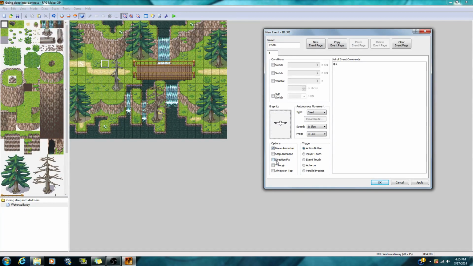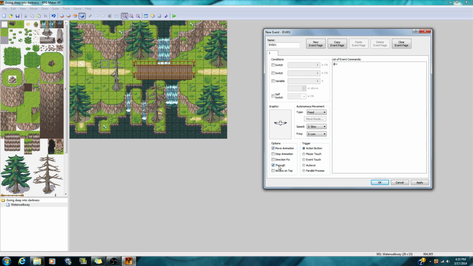Anyways, so the bird, he's flapping his wings. So you always want to keep that on. And right now we're going to make him go through. So what that means is if I make him respawn right now, and the player walks up to him, he's not going to have a collision, so the player can walk right through him basically.